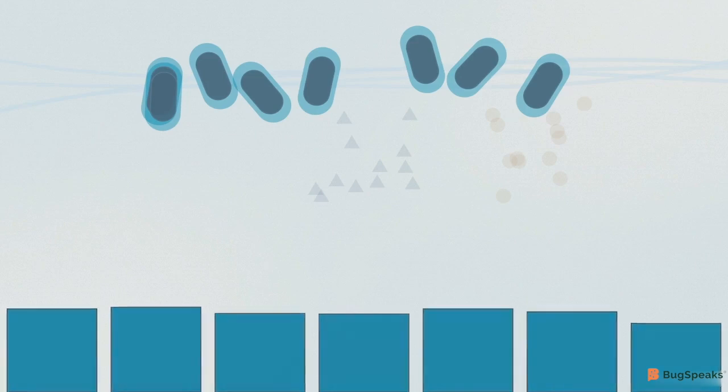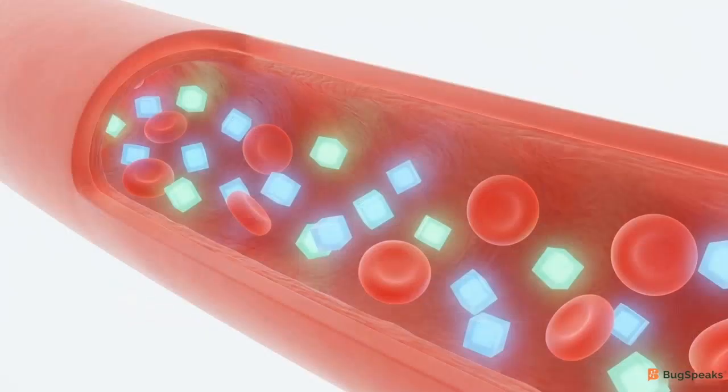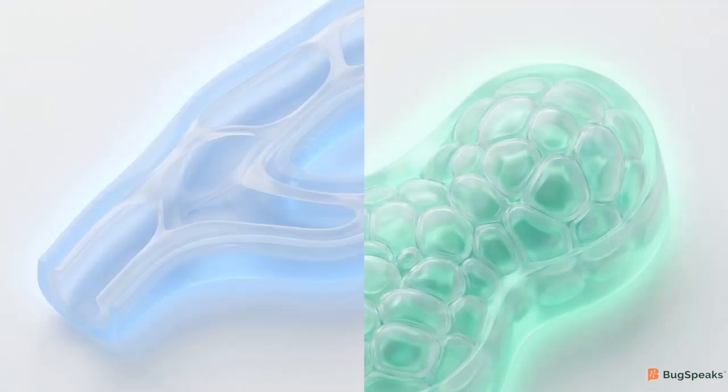Butyrate acts as the primary fuel source for colon cells, providing energy to repair damaged tissue and prevent intestinal wall erosion. While butyrate stays in the gut, acetate and propionate enter the bloodstream, reaching distant organs like the liver, regulating systemic inflammation and energy metabolism.